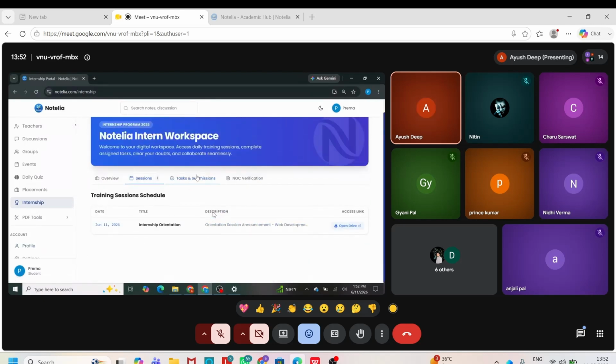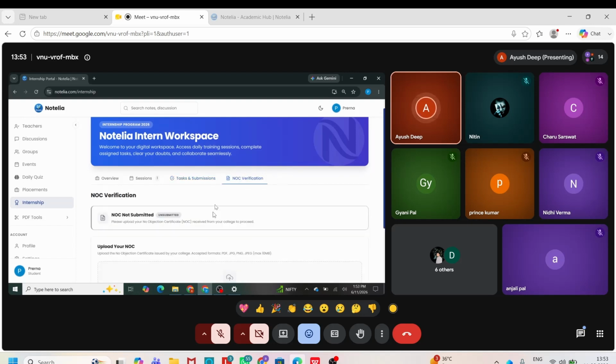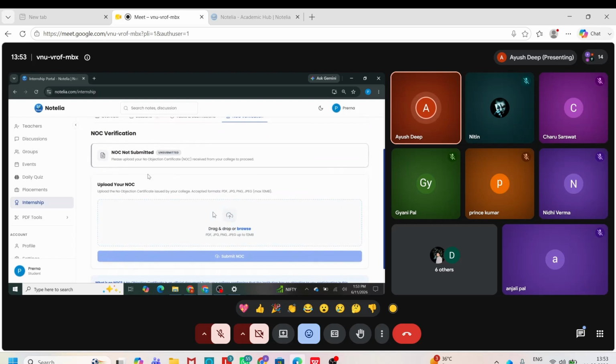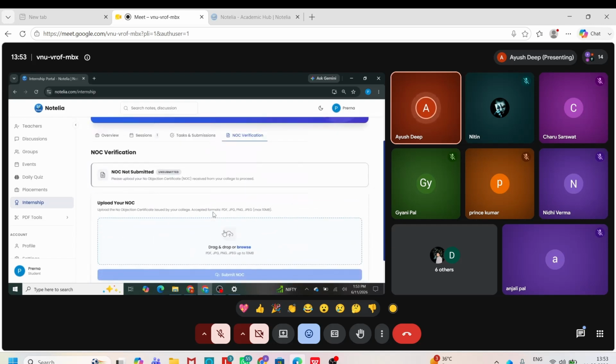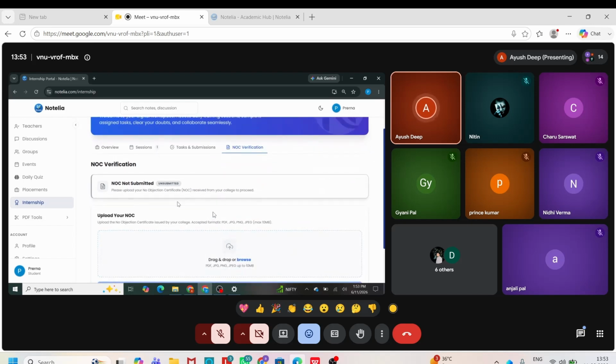Then there is the next part, task and submission. All of the tasks which we will be giving to you will arrive there, and you have to submit your task through here. And the main thing is NOC verification. You all have to submit your NOC through this part. You have to go and upload your NOC. We will verify and update there. When you go to the NOC verification part, you can see whether it is submitted or verified by us or not.